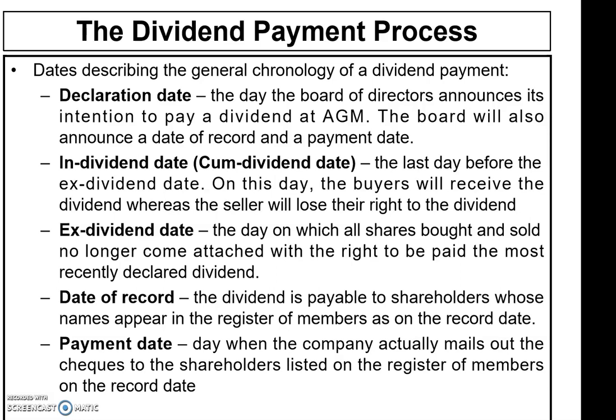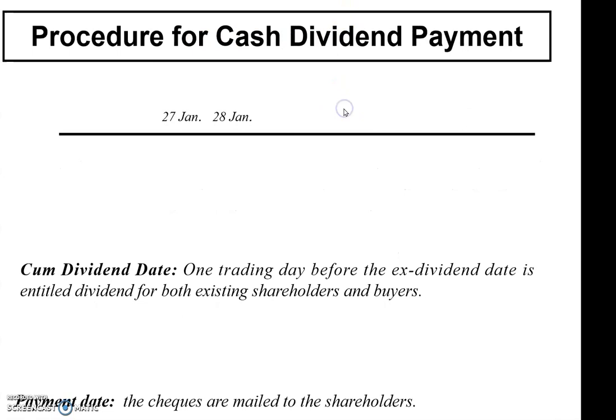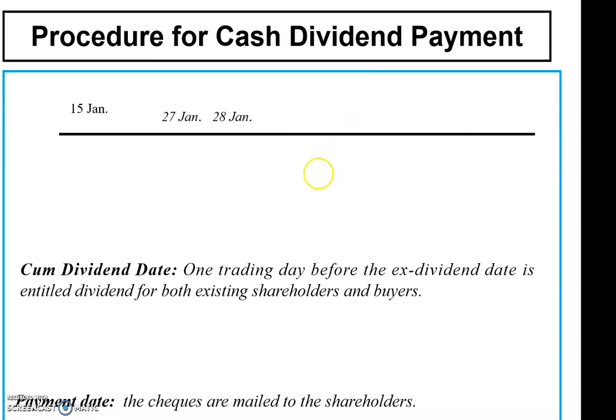Okay, and then payment date, I think you know this is very clear. The payment date is the day when the company actually mails out the checks to the shareholders listed on the register of members on the record date. Okay, so this is the procedure of the cash dividend payment.